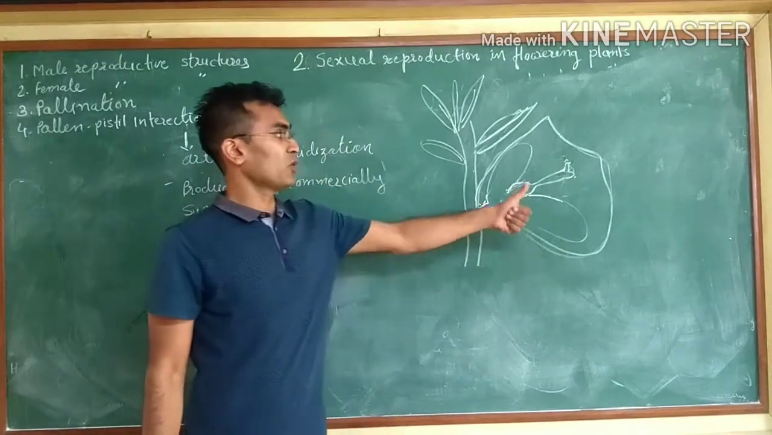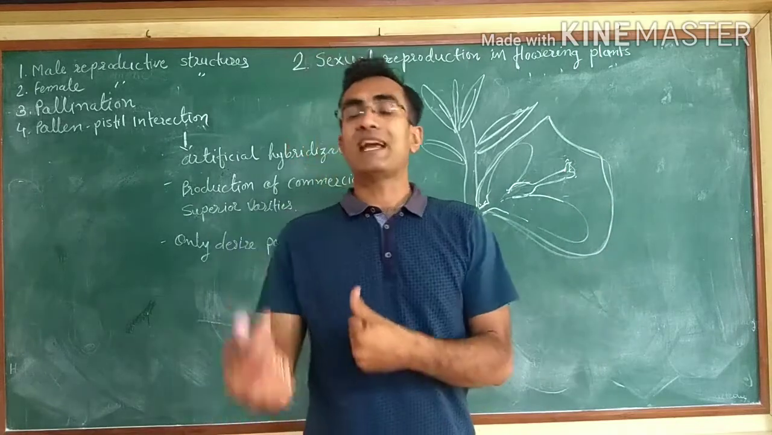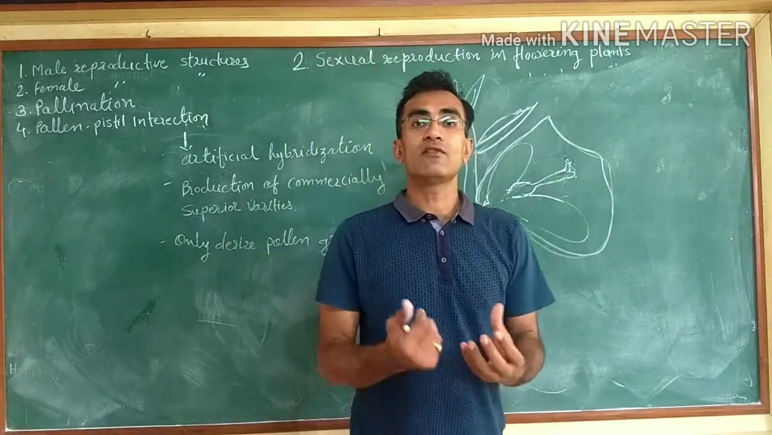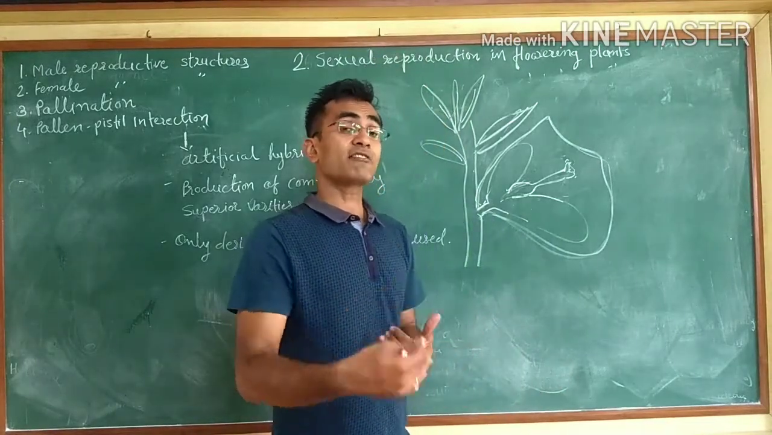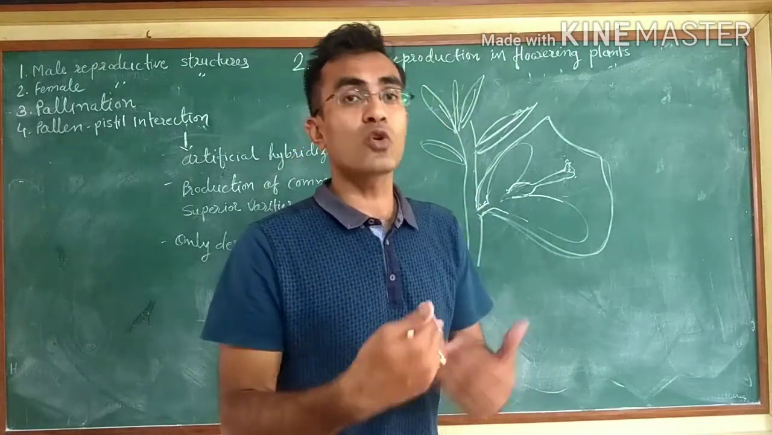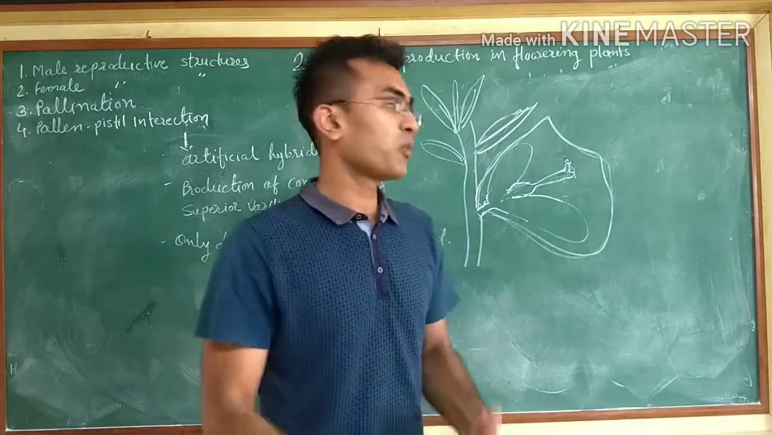After the pollination, it will generate the zygote, the zygote will mature and form the embryo, and from the embryo seeds will be generated. After the seed formation, if you grow this plant in the field, it will produce the desired plant.